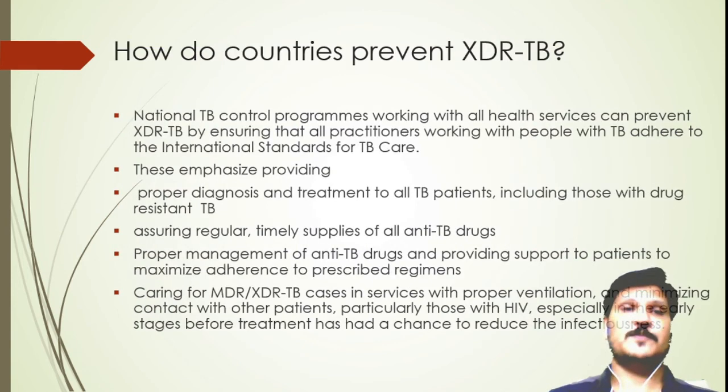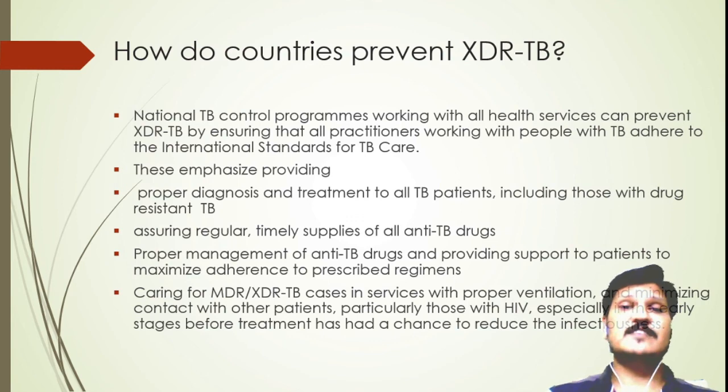How do countries prevent XDR-TB? National TB control programs working with all health services can prevent XDR-TB by ensuring that all practitioners working with people with TB adhere to the international standards for TB care.